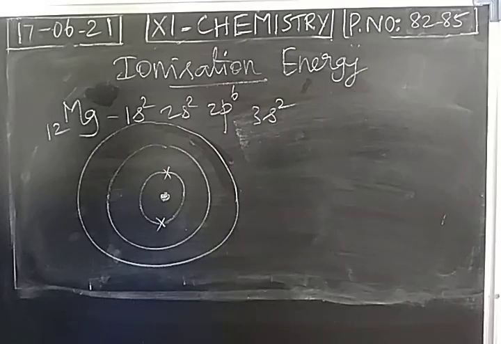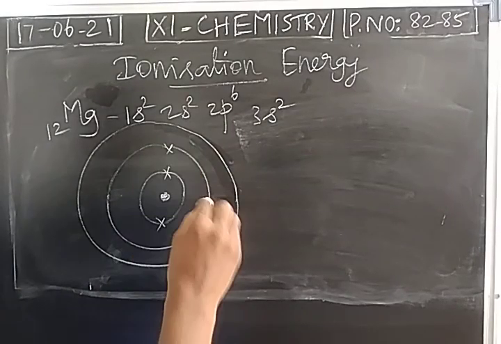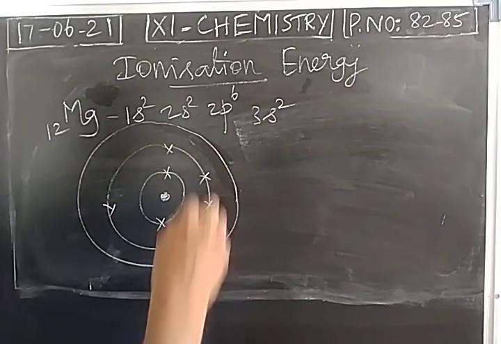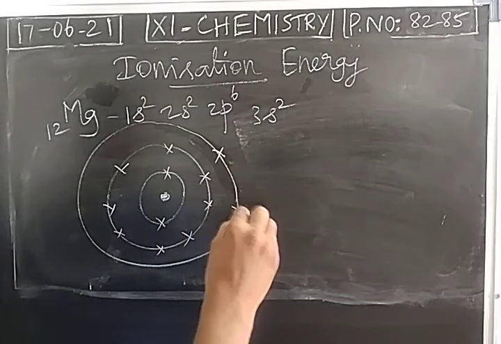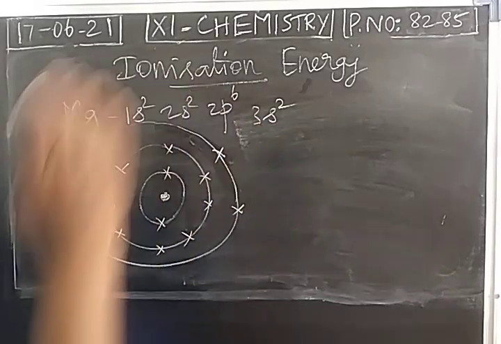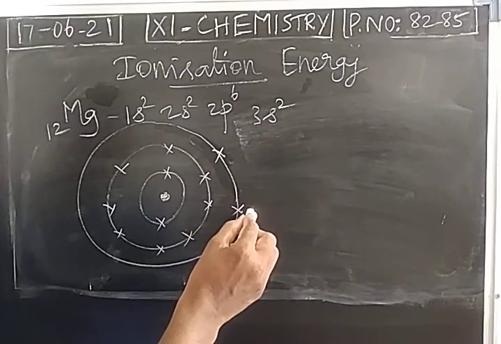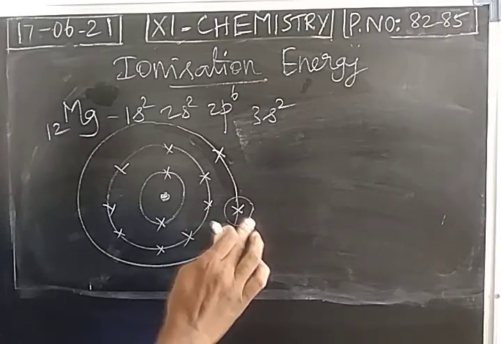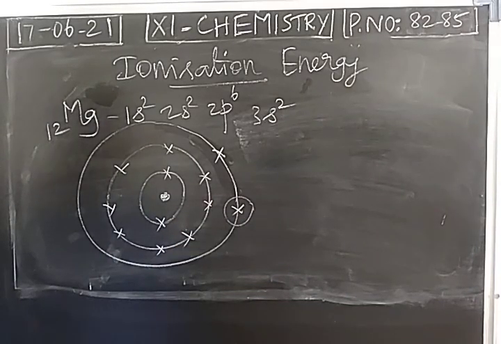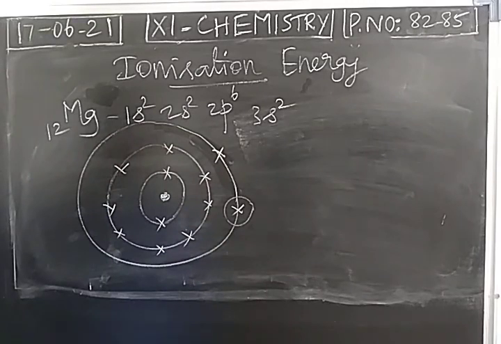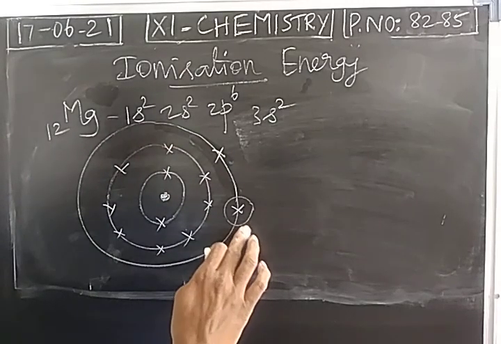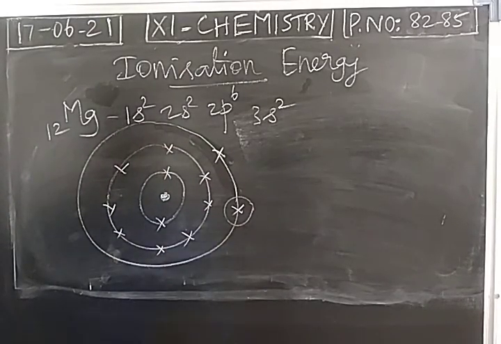So 2 electrons present in the first cell, 8 electrons present in the second cell, and 2 electrons present in the third cell. If this electron is removed from the magnesium, the energy given is called first ionization energy. So 12 protons present inside the nucleus, 12 electrons present outside the nucleus. I am removing the last electron. The energy given is called first ionization energy.